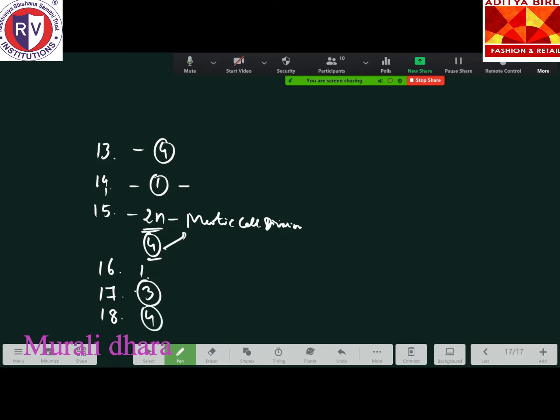Is it 1, 2 or 1, 3? Meiotic and mitotic divisions are required for the formation of polygonum type. Polygonum type means more than 2 it should be. So the fourth option is correct. Mark 1 to 3 respectively.